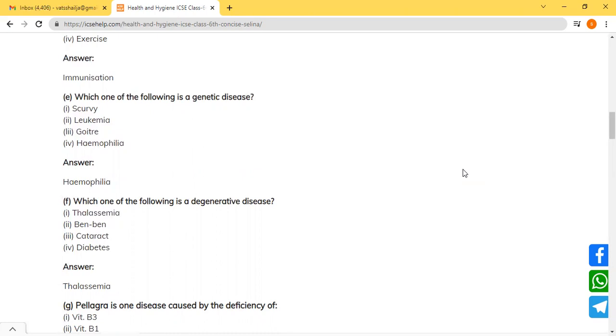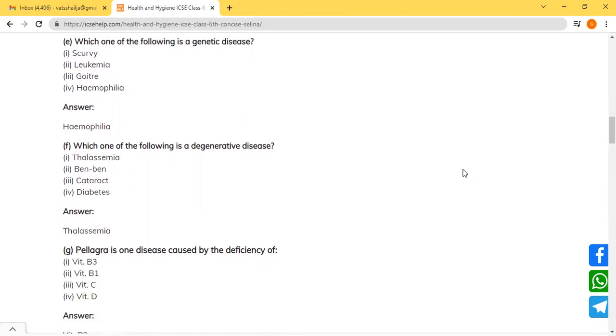Next is, which one of the following is degenerative? Degenerative disease again is thalassemia.